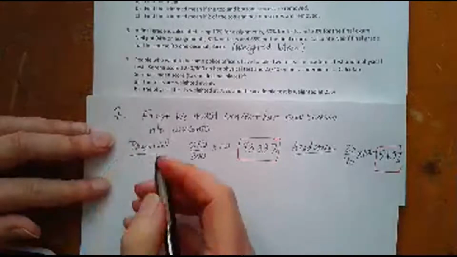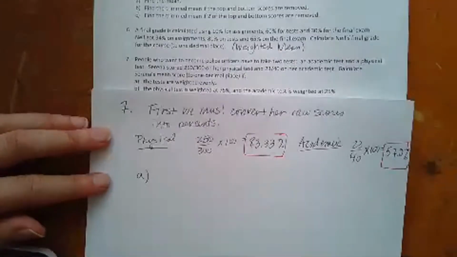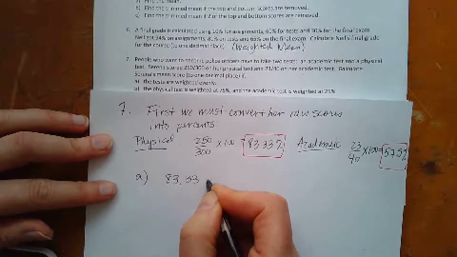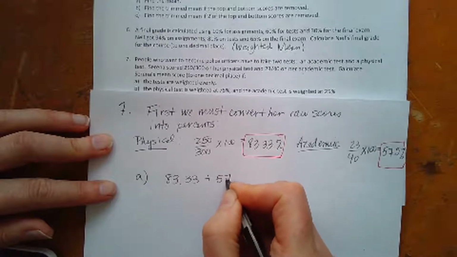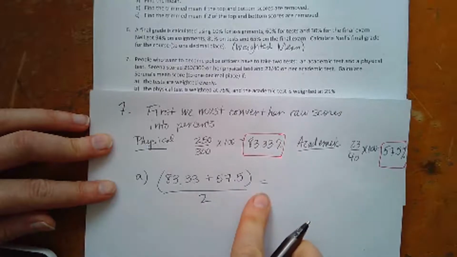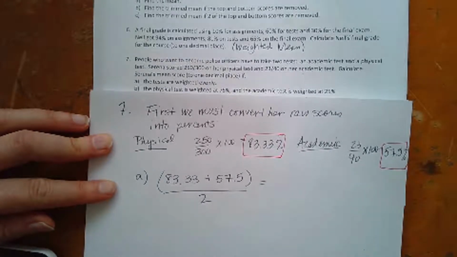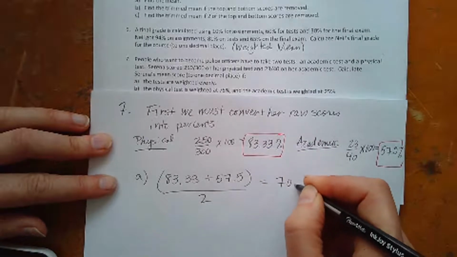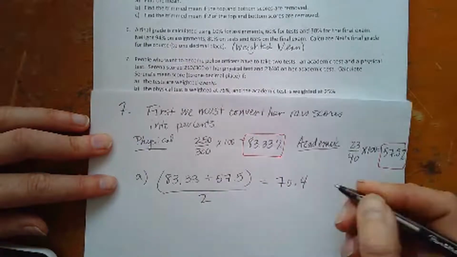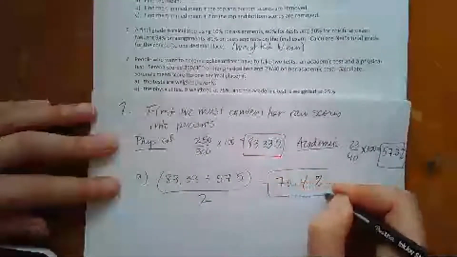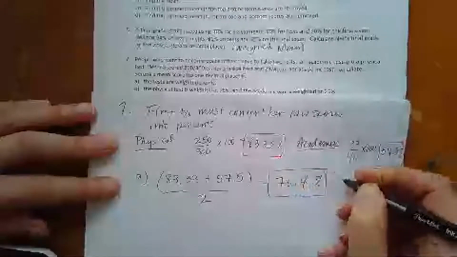Now, the tests are weighted evenly. That means they're equal. So that's just calculating the normal mean, right? I just add them up and I divide by the number. That's just the regular mean. When it says weighted evenly, just the regular mean. So we get 70.4. They probably used one decimal in the back, so I'll just leave it as one decimal. She'll get a 70.4. That's just the regular mean.